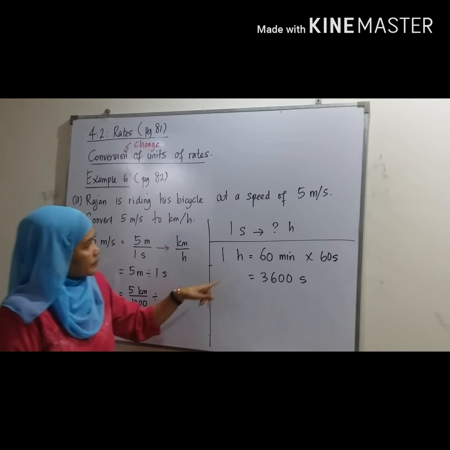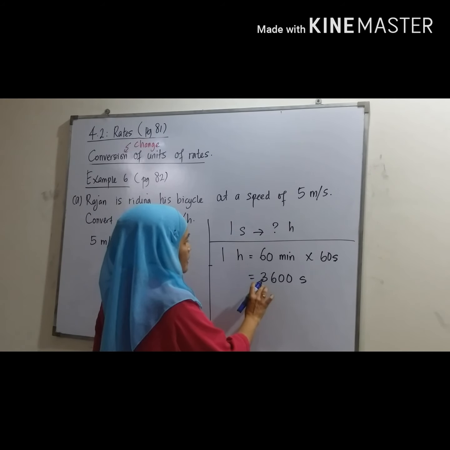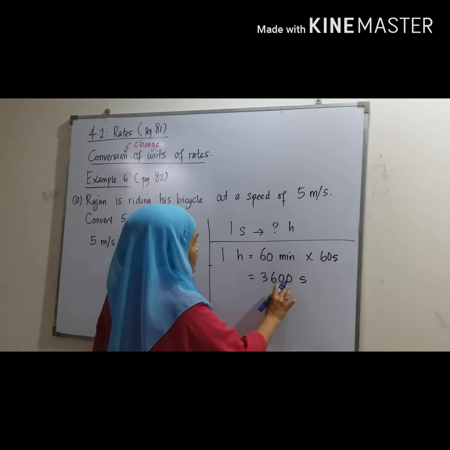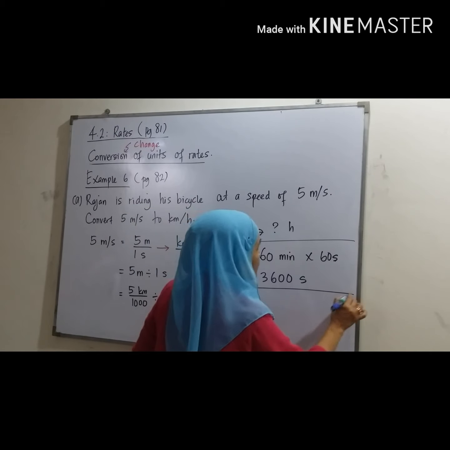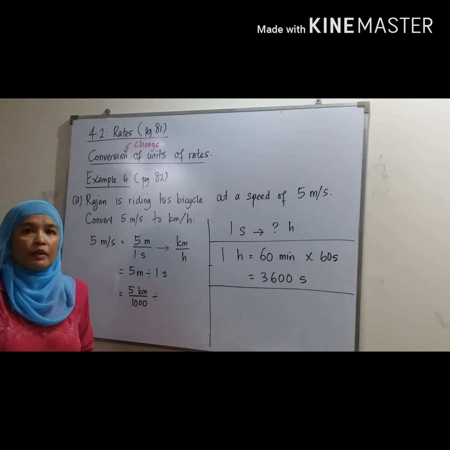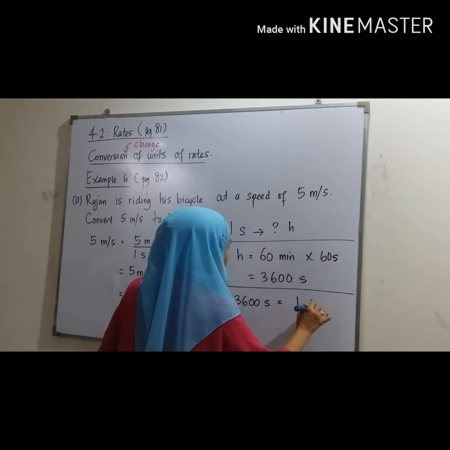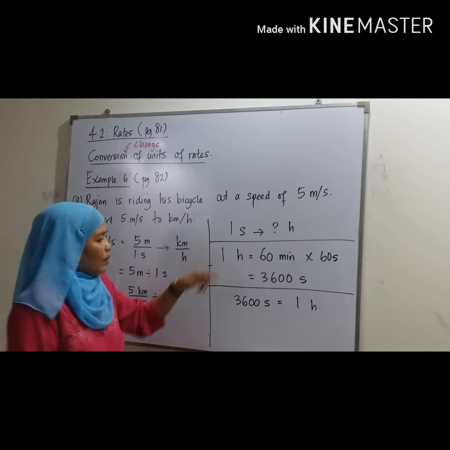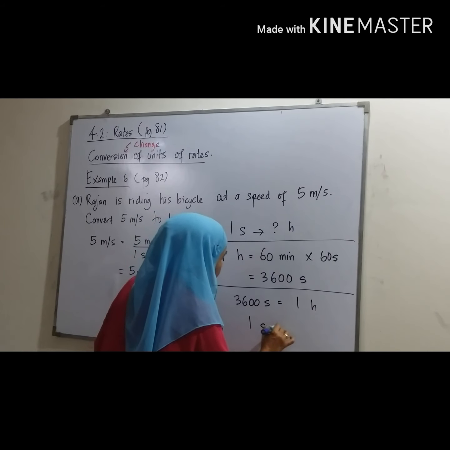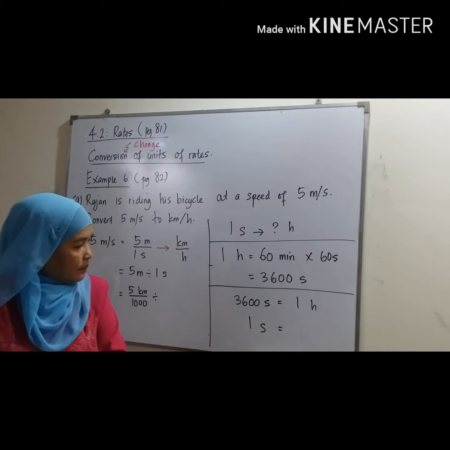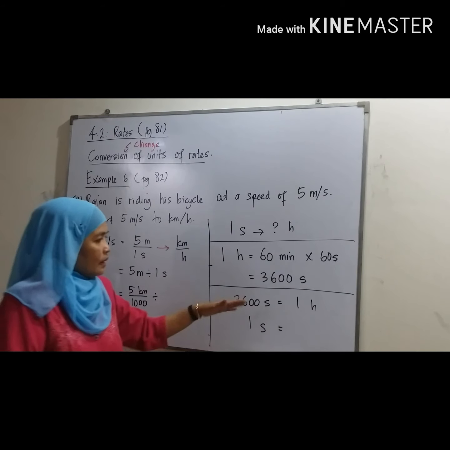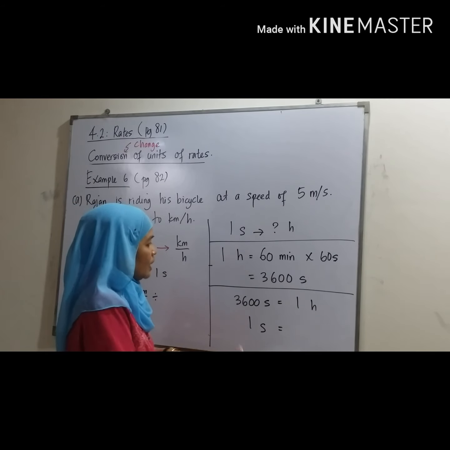Okay. So 1 hour, 3,600 second. So we do the directly proportional method, which is 3,600 second equal to 1 hour. So we want to find 1 second, how many? Directly proportional, second smaller, so the hour becomes smaller.